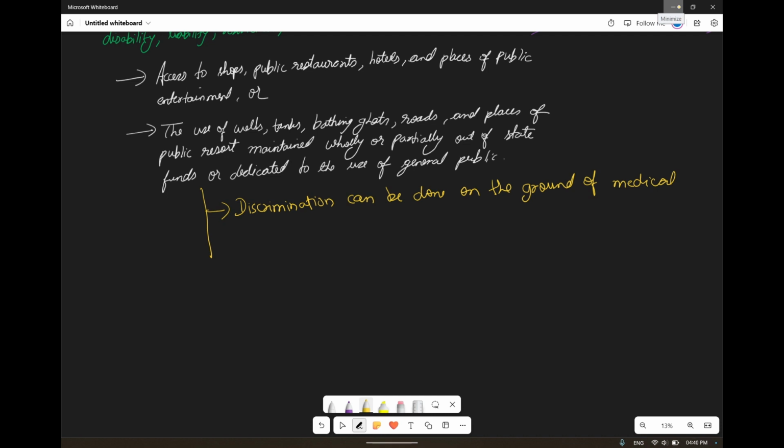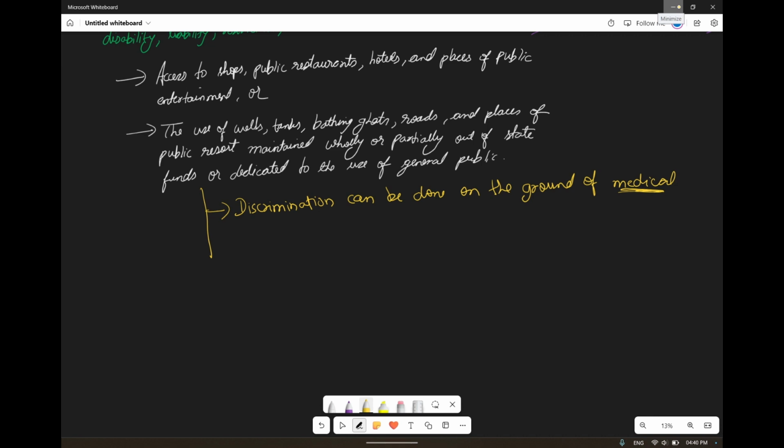that well. So it means, no, on the medical ground that person is not allowed to do so. Okay, we can do a discrimination of it. On the medical ground, let us suppose if a person is suffering from TB, tuberculosis, we can't allow him to drink water from that well. Okay, and there can be multiple grounds, not only the medical ground.